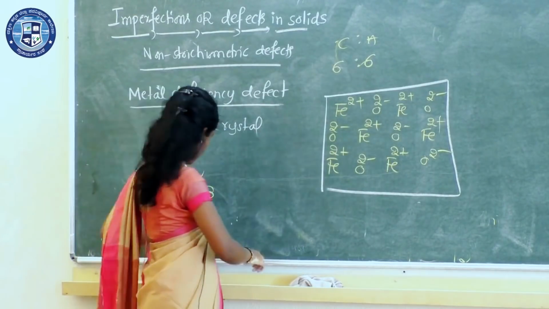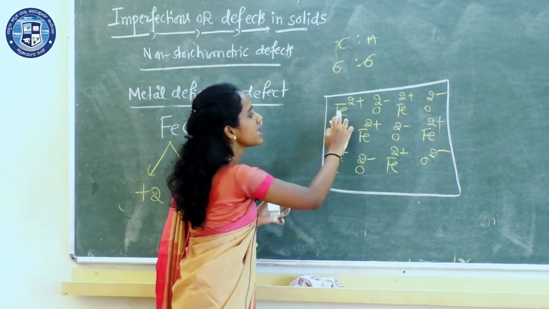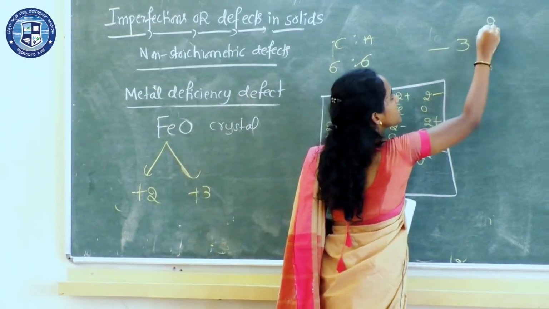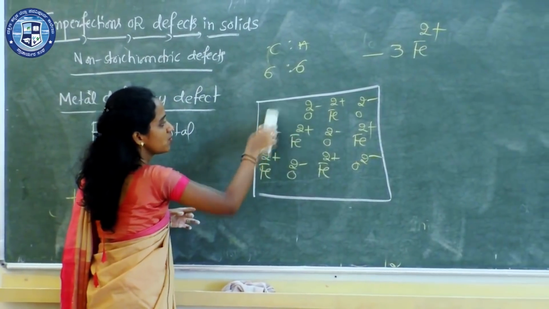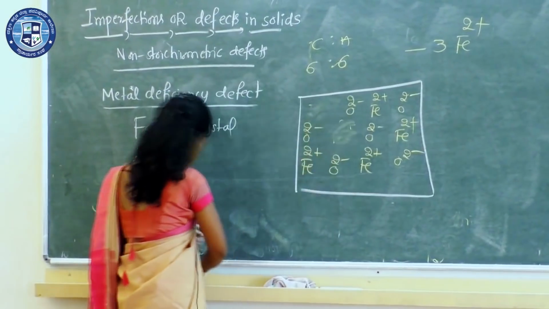Okay, now I'll remove 3 Fe2+ ions. Let us remove 3 Fe2+ ions from the lattice. See, this is 1 Fe2+ ion. I removed 1, 2, wait.